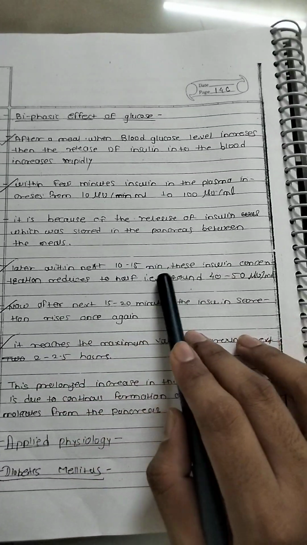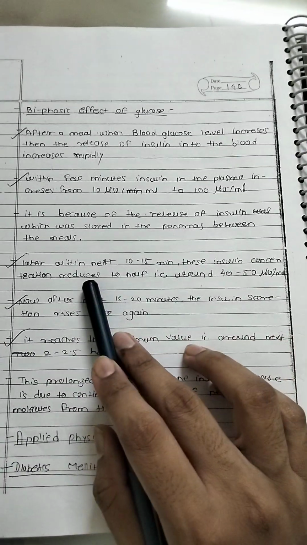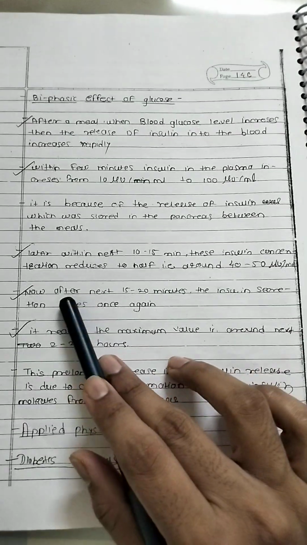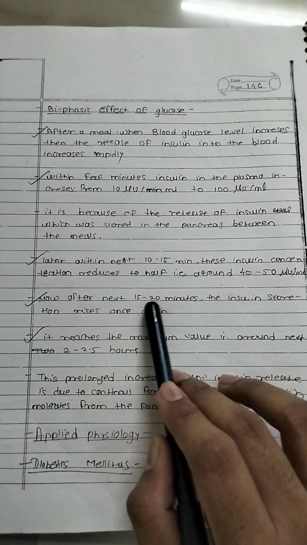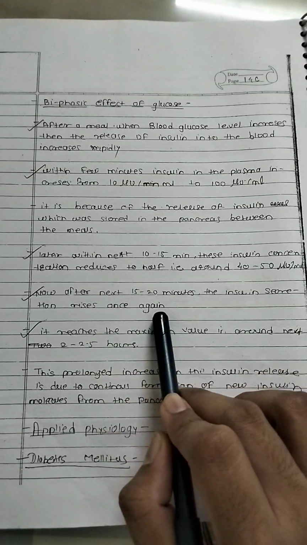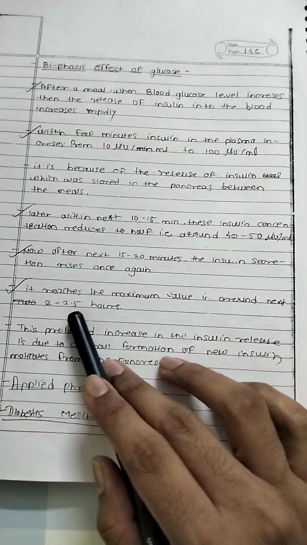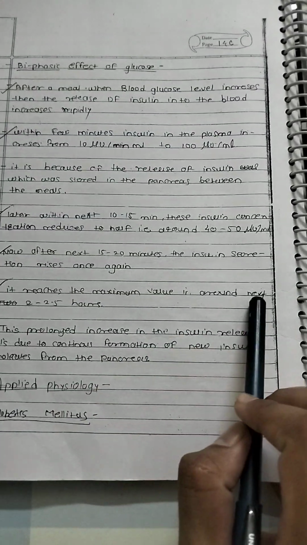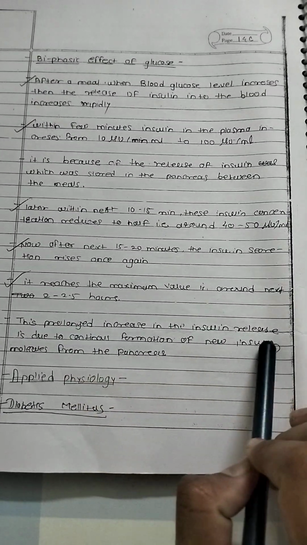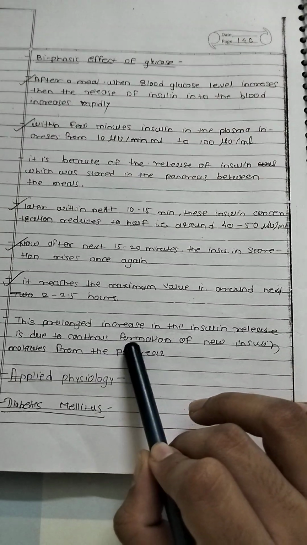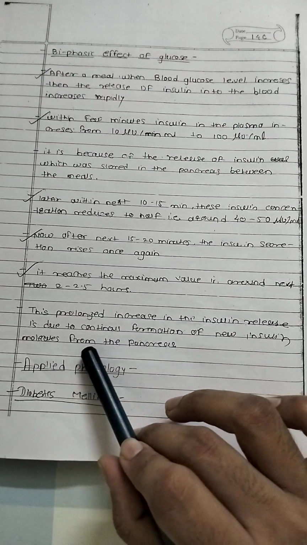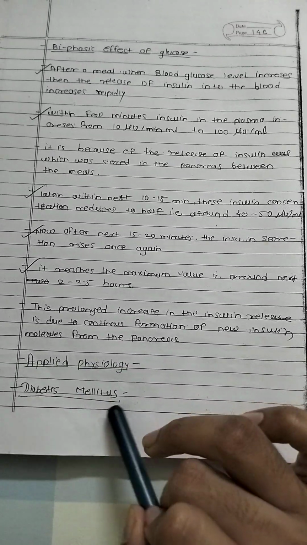Later, within the next 10 to 15 minutes, the insulin concentration reduces to half, around 40 to 50 microunits per dl. Then after the next 15 to 20 minutes, the insulin secretion rises once again, reaching the maximum value around the next 2 to 5 hours. The prolonged increase in insulin release is due to the formation of new insulin molecules from the pancreas.